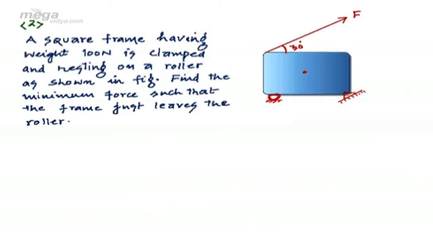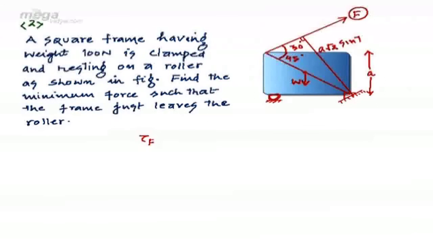Actually, a square frame having weight 100 Newton is given. We are required to find the value of the minimum force which is sufficient to just remove this square frame from this given roller. Again, it is a condition of limiting equilibrium where two forces have to be considered. The first is weight and the second is force. Firstly, let's consider the torque due to this force. Let us consider that the side of the square is A. Thus, the diagonal will be A root 2. The length of the perpendicular will be A root 2 sin 75 degrees.